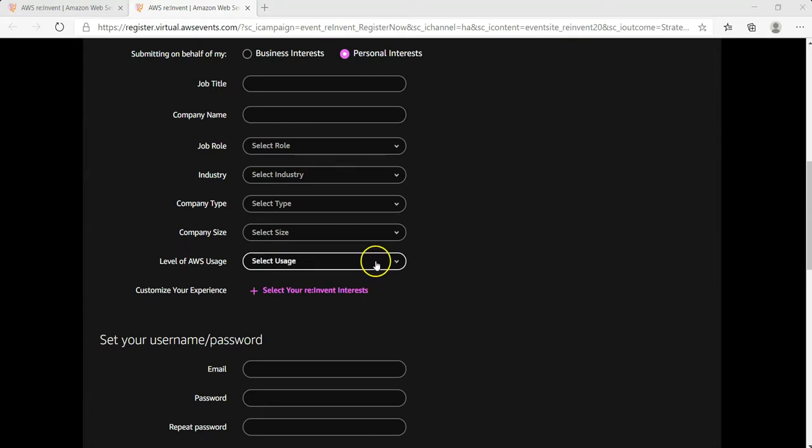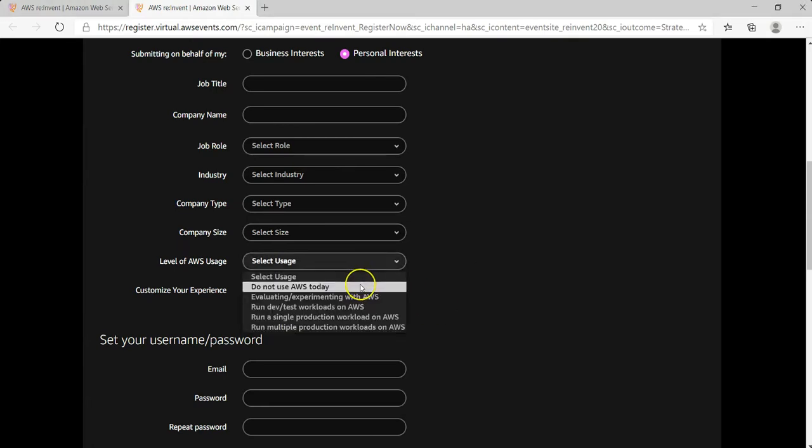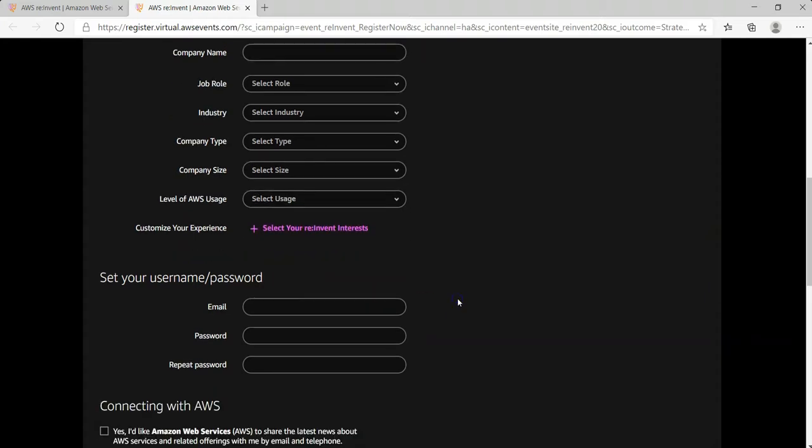Then you need to specify the level of AWS usage, whether you are using it on a daily basis, or you have any existing production environment running on the AWS Cloud Platform. So you can choose the relevant options here.